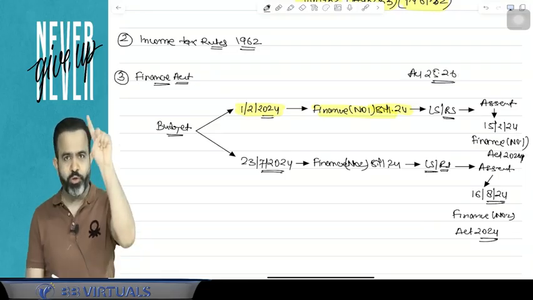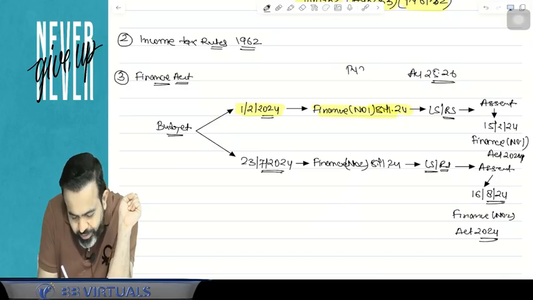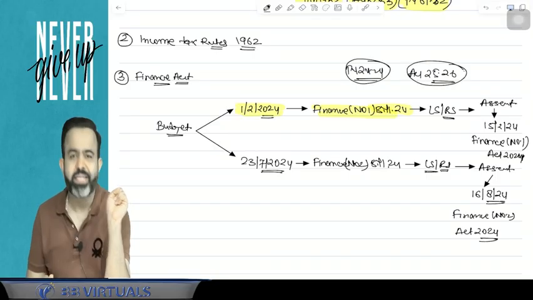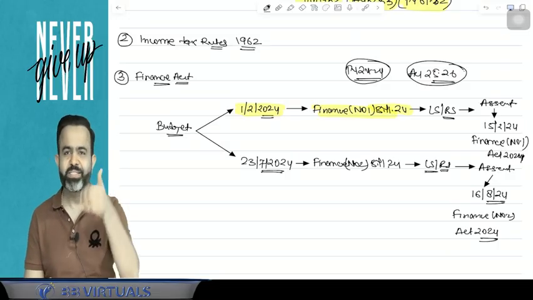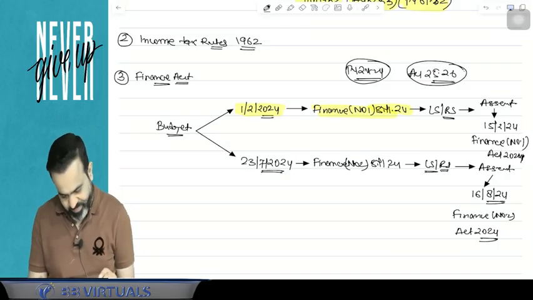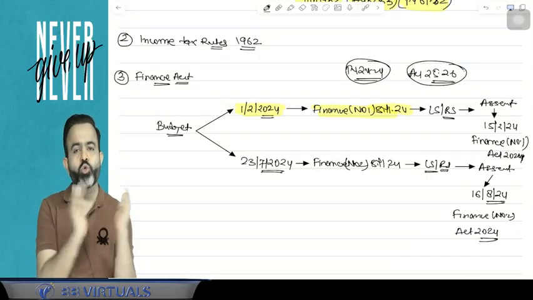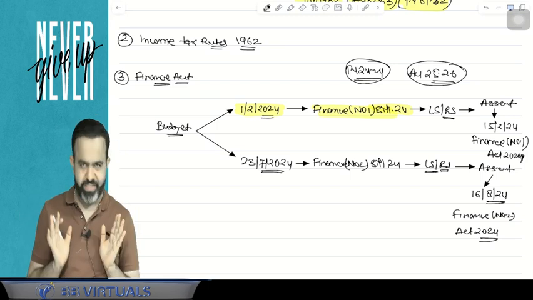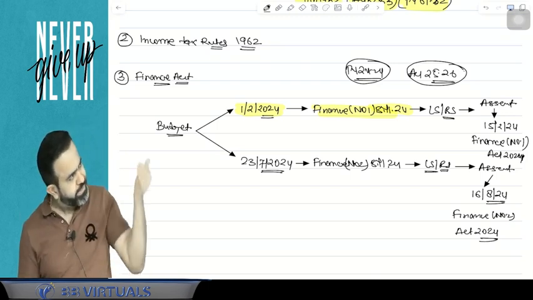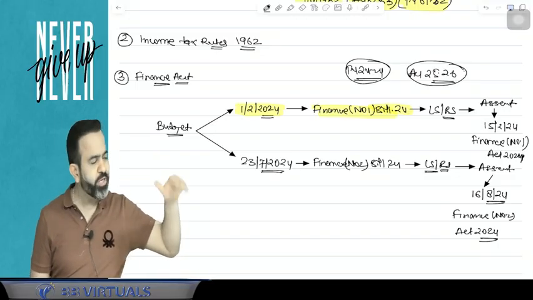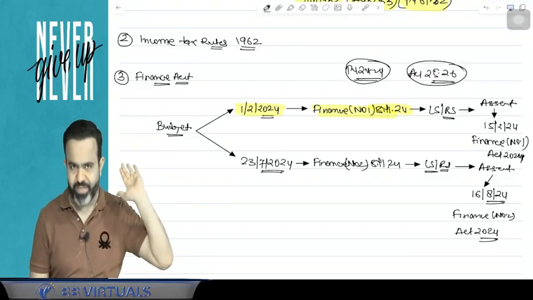Now guys, both Finance Acts are applicable for the assessment year 25-26. So for your examination, your previous year is 24-25 and your assessment year is 25-26. Now, what is the previous year and what is the assessment year? Previous year is basically the year in which you earn the income. Assessment year is the year in which you file your return and pay your taxes. That is called your assessment year.